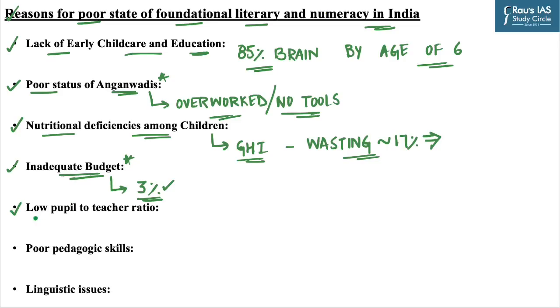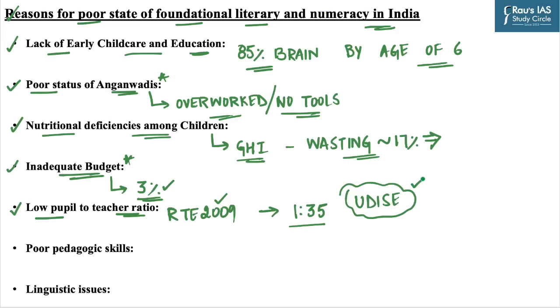The next one is low pupil to teacher ratio. As per the Right to Education Act 2009, the desired teacher to pupil ratio has been set to 1:35. According to certain reports, around 40% of the government elementary schools have only one or two teachers for all elementary grades. And you can also quote the UDISE report, which specifically talked about the primary schools which are run by a lone teacher.